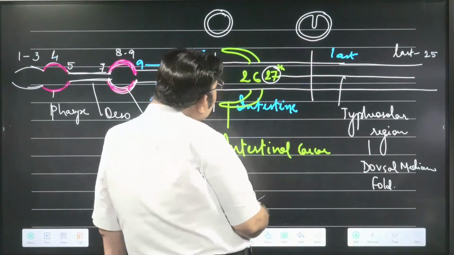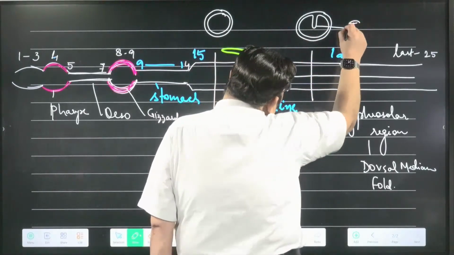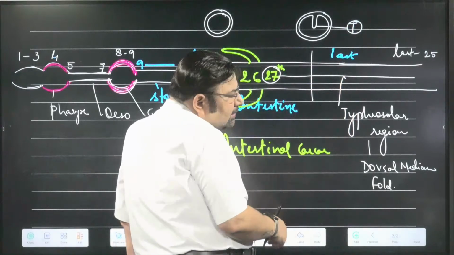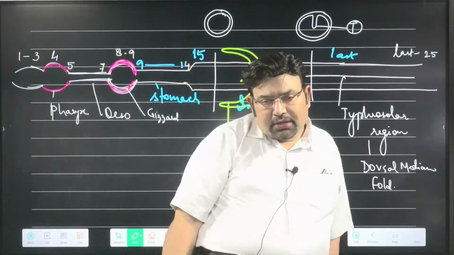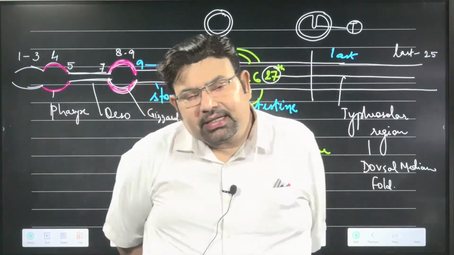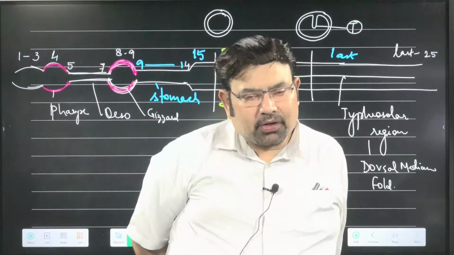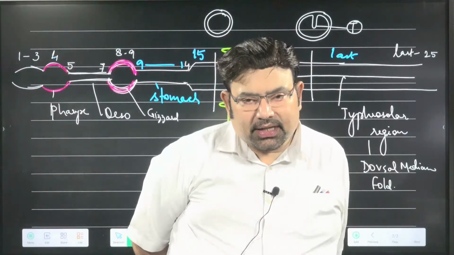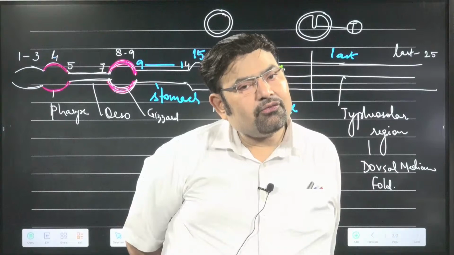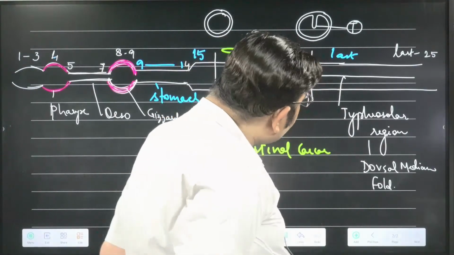This is in the typhlosolar region, and this structure is called the typhlosole. As you can see, it is a fold, and it increases the total surface area. Then what's the advantage? Because the intestine is also the main site for absorption of food.